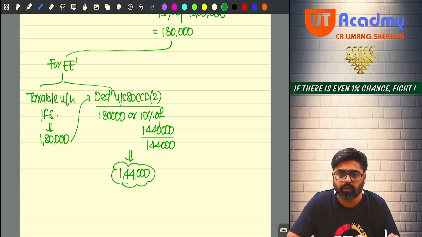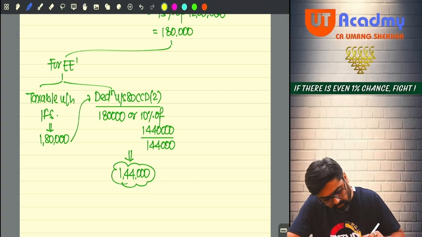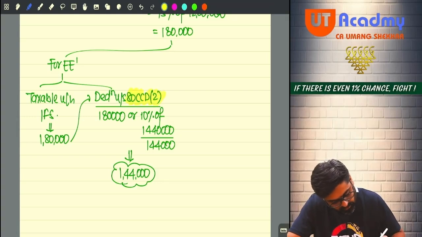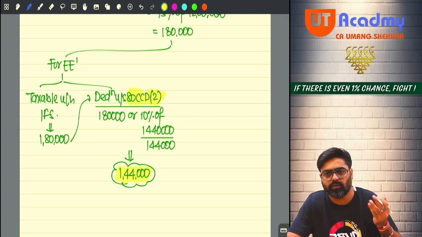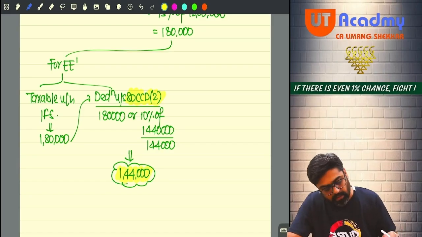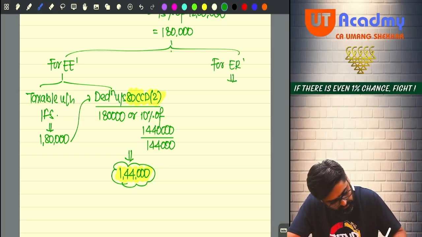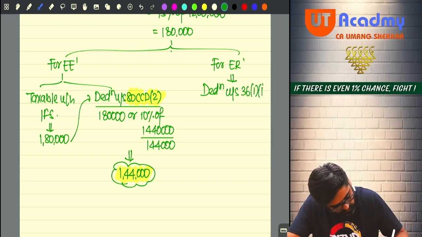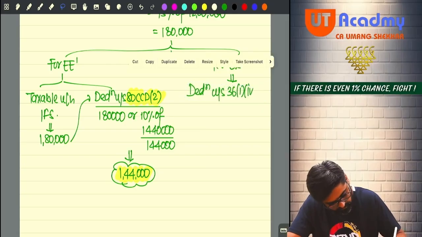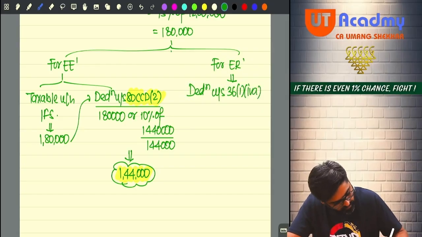Did you get this? This is the deduction which is available under section 80CCD(2), not 1B, CCD(2). And for the employer, what will happen? Come on, tell me. The employer will get deduction under section 36(1)(iv)(a). 4a is there, no? And how much deduction is he going to get?